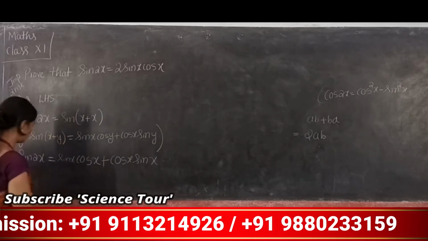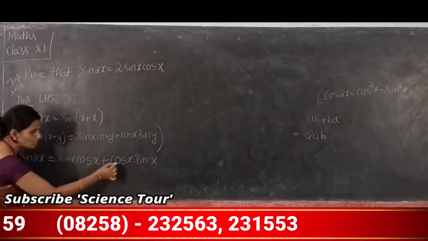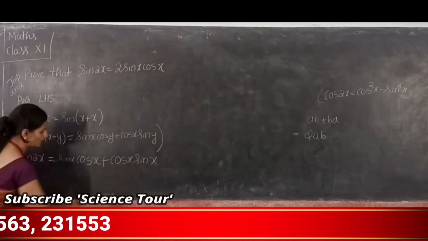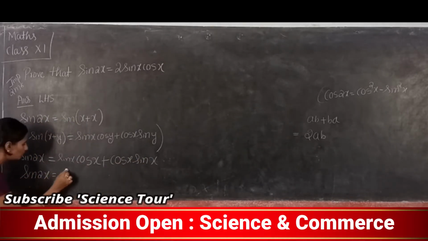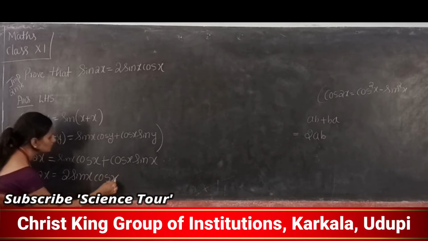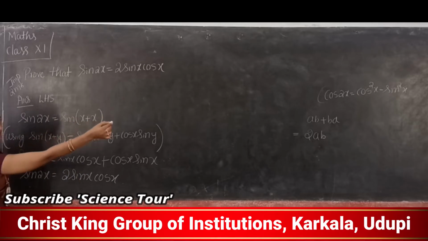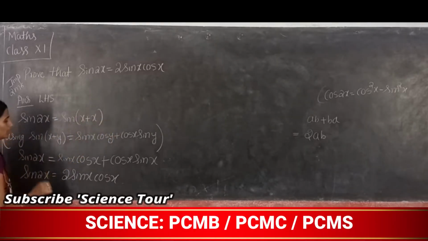Similarly here, sin x into cos x plus cos x into sin x. Can you write this as sin 2x is equal to 2 sin x into cos x? Yes, you can. AB plus BA is equal to 2AB.